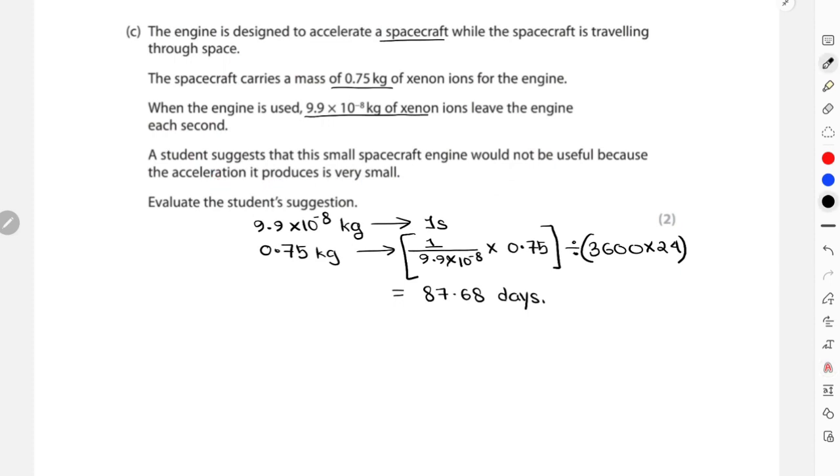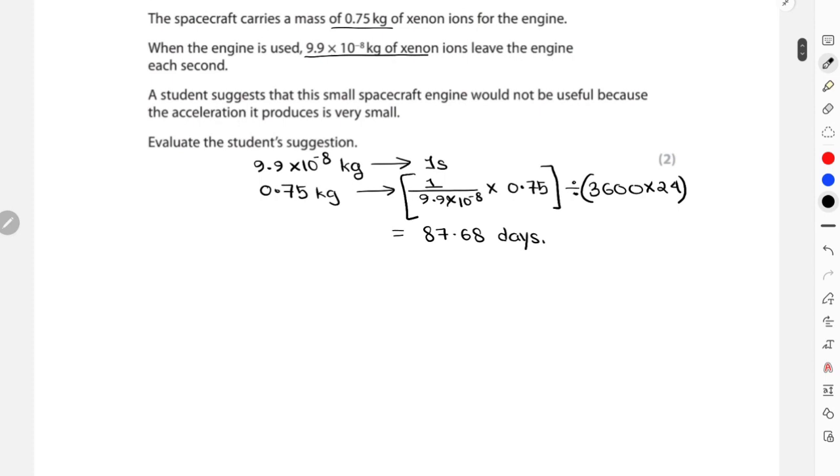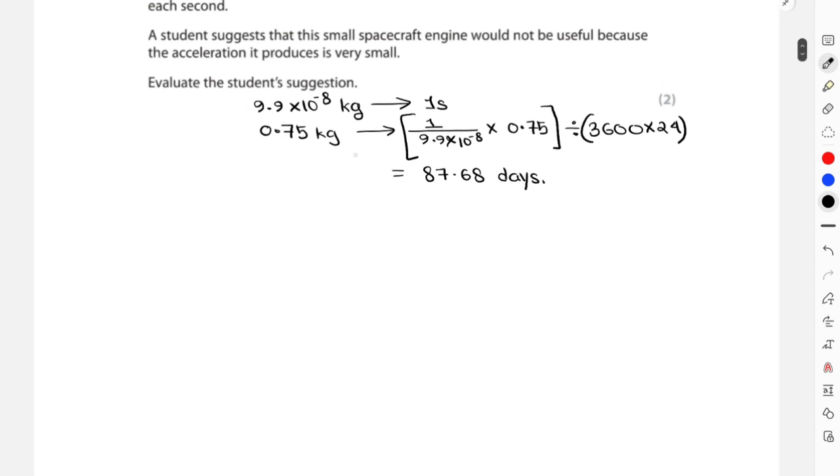As it will produce a very small acceleration, let's write the answer, and they're giving you 2 marks. If you write any of the 2 points I've stated, that will be enough for you to gain the 2 marks. So I did the calculation and calculated the time taken to eject that entire 0.75 kg of xenon ions out of the spacecraft engine, that is almost 88 days.